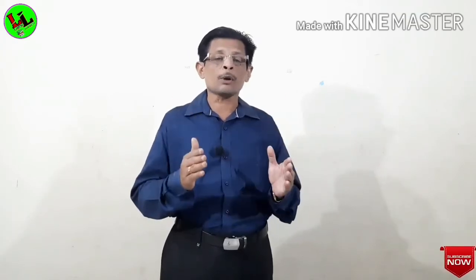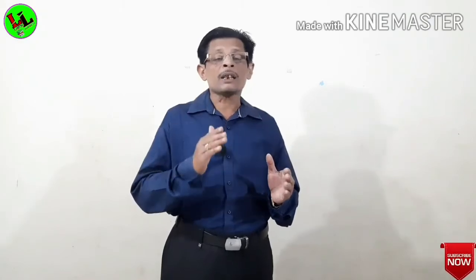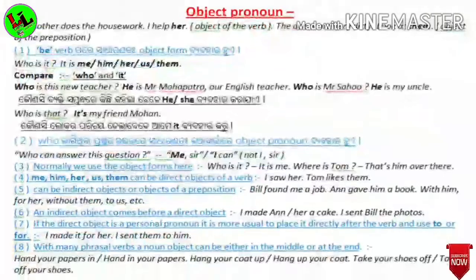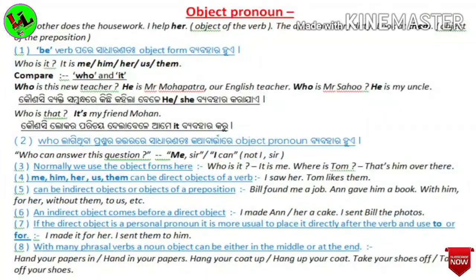Now, this is about subject pronouns, and now we will proceed to object pronouns. What is an object pronoun and what are its uses? Now we will see. There are 8 points in the case of object pronouns. You must mark all the points, and this is also important for personal pronouns.